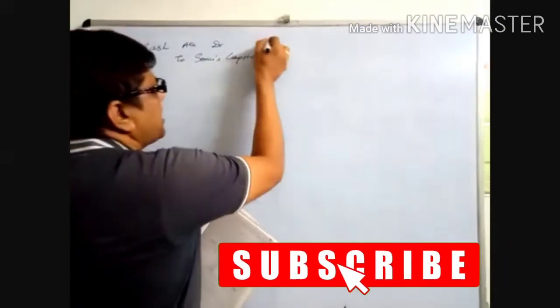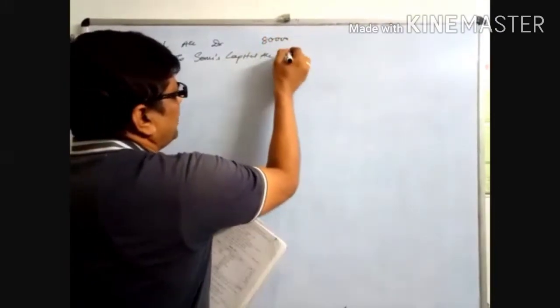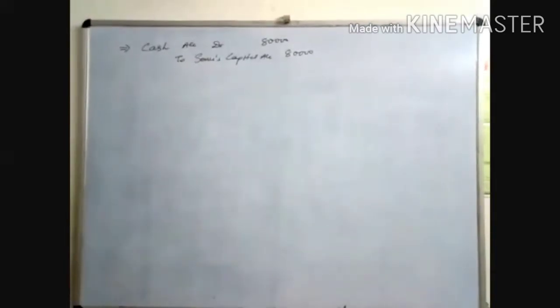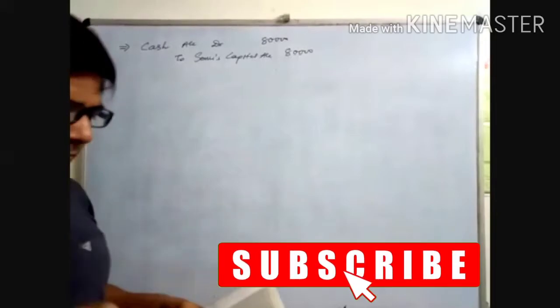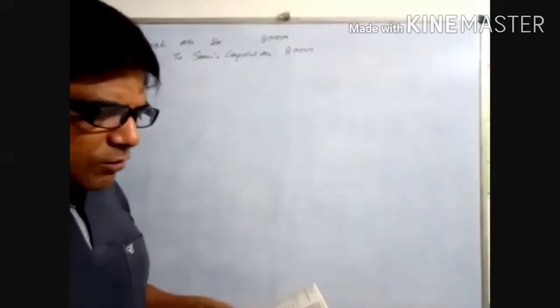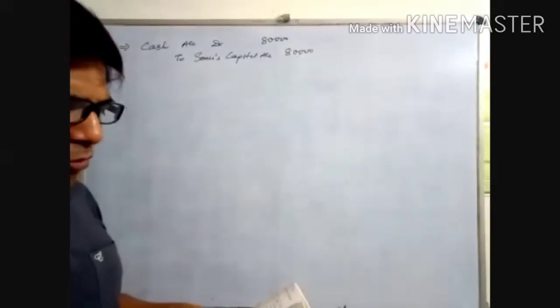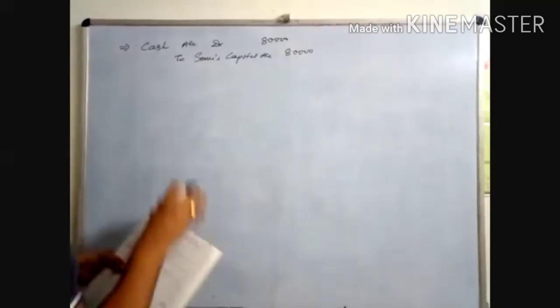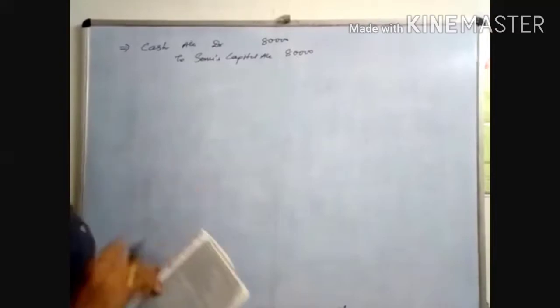Sonu will bring 80,000 as her capital. The cash account is debited and Sonu's capital account is credited. Okay, the first entry is clear. The next one: and 7200 as her share of goodwill in cash. But how many rupees will Sonu bring? It's not given in the question.